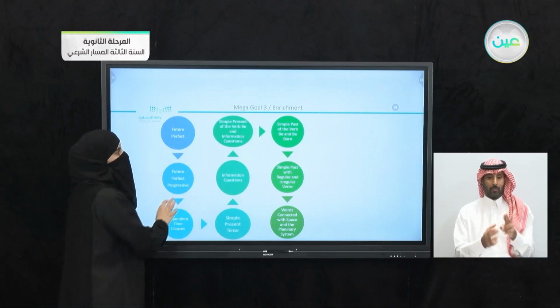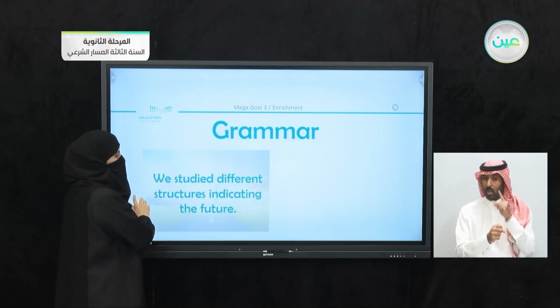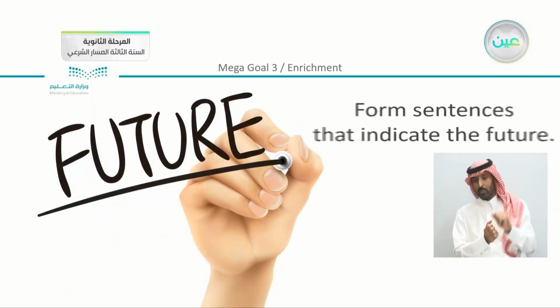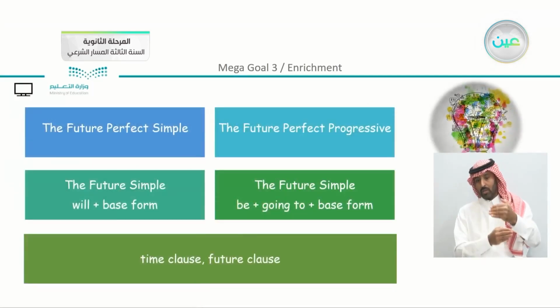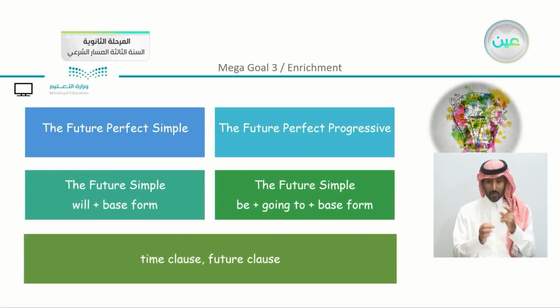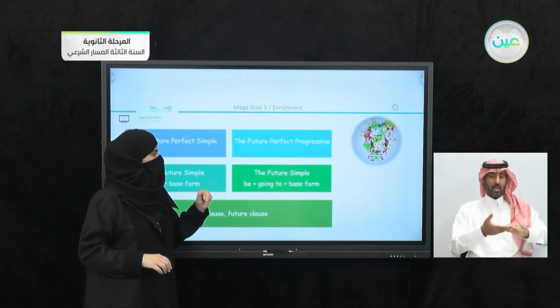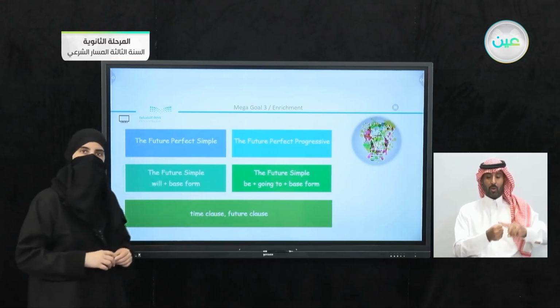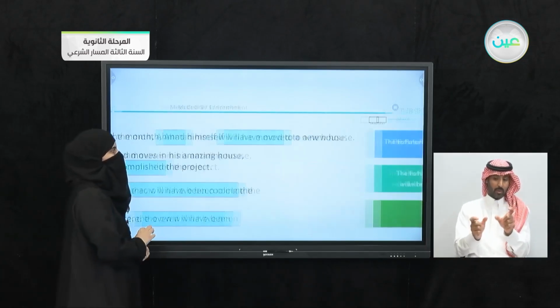So let's go back and see what we took here. We studied different structures indicating the future. What did we have here? Form sentences that indicate the future. We have different forms here: the future perfect simple, the future perfect progressive, using the simple will with the base form, which is the future simple, and the other future simple, which is using the verb to be with going to and the base form as well. Also, we have studied time clauses with the future clause.